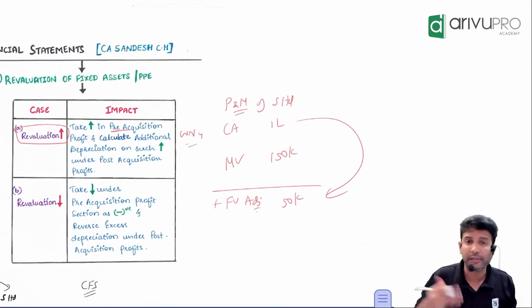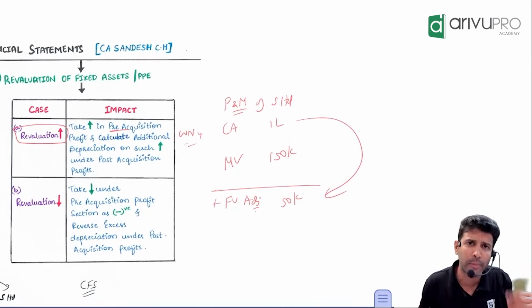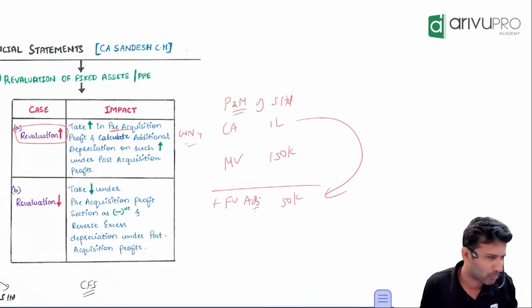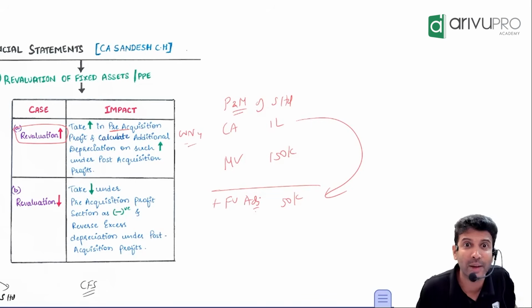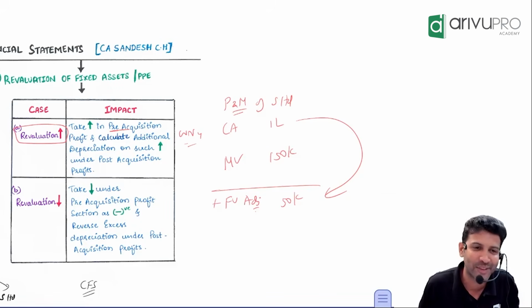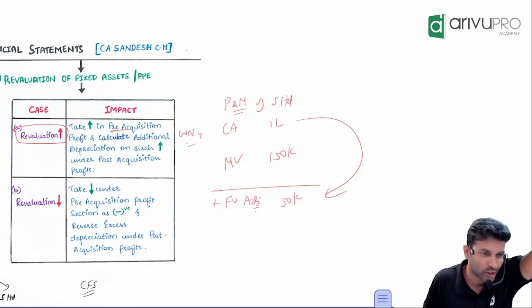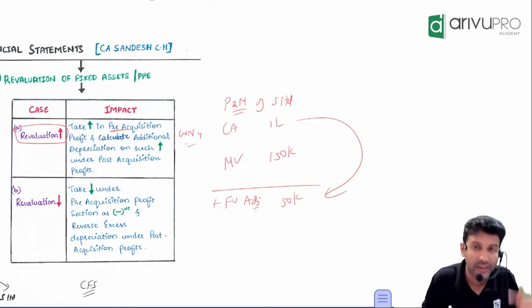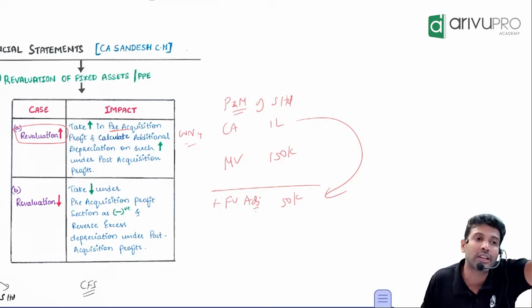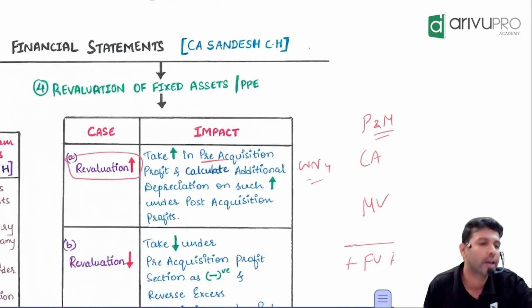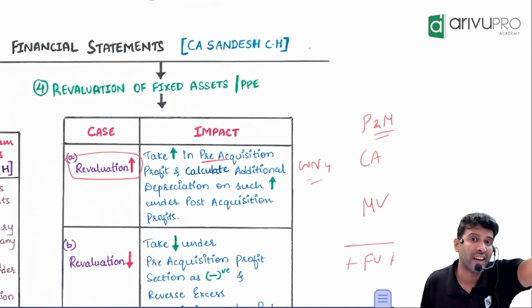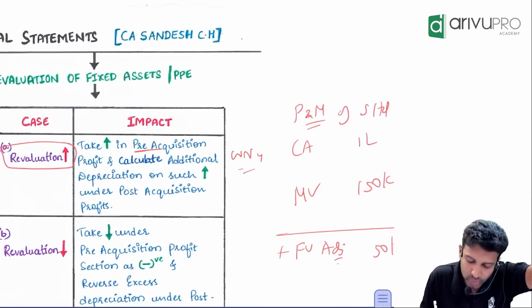Is it necessary that it is every time a happy face, or can Prem also suffer? Not that we wish him to suffer, but it could be a possibility that he bought the building at 25 lakh and the Tamil Nadu government told him, I will build a flyover on your land. Possible? Sometimes the value can also reduce. So this was an example of revaluation increase. The opposite is revaluation decrease.